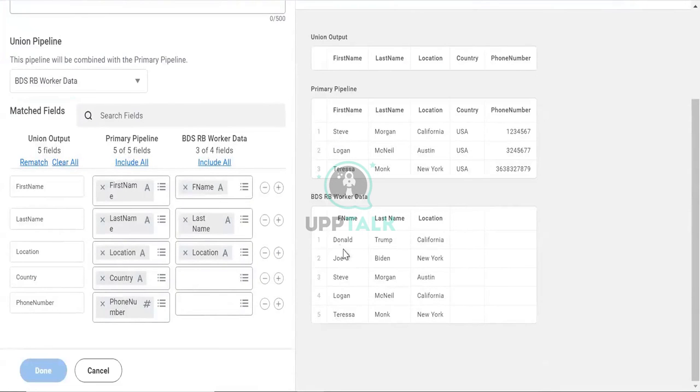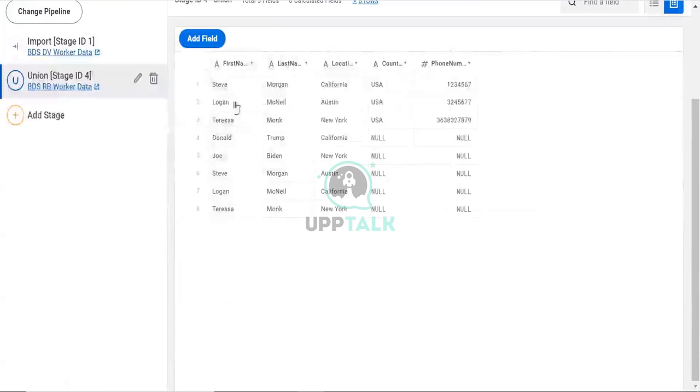If it would be the same, let's say here Steve is California and this is also California, that will be merged as one data and null, and this row will be completely deleted. It will match the key, whatever the matching data is. That will bring that matched data and will add the additional data as additional rows.